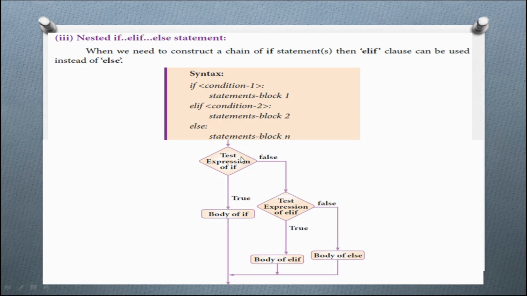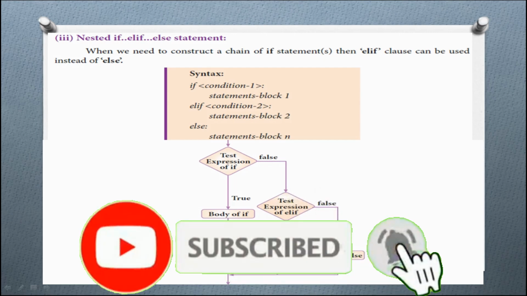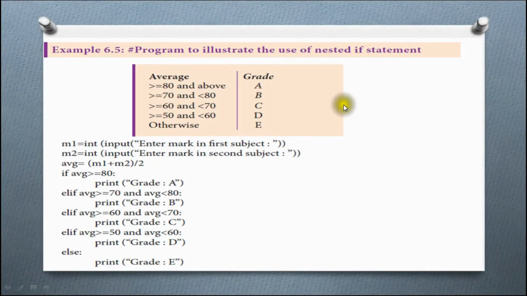So let's see the flow chart now. The text expression of if: if condition 1 is true, the body of condition 1 is executed. If condition 1 is false, condition 2 is checked. If it is true, the body of condition 2 is executed. If false, the body of the else part is executed. Okay, now I am going to explain the nested if-else statement.